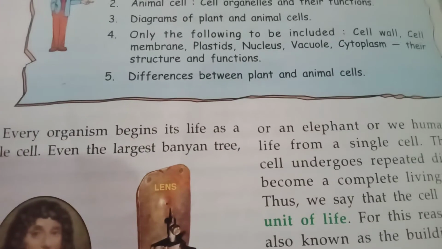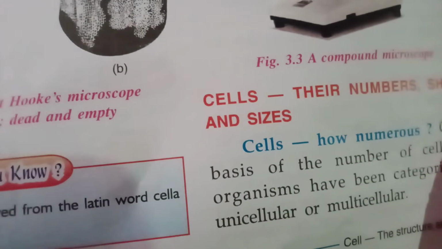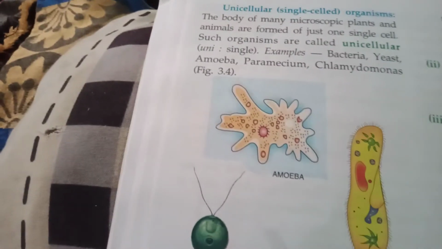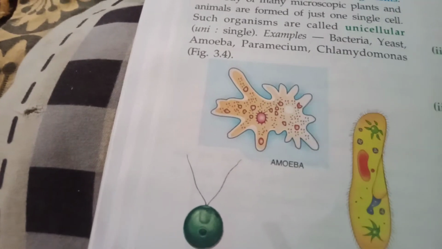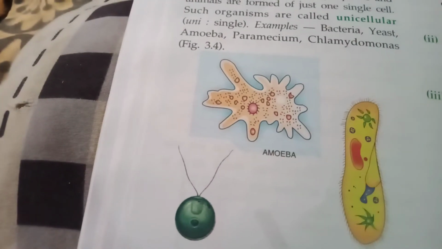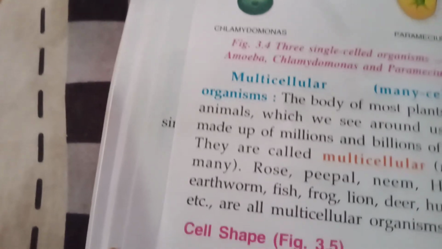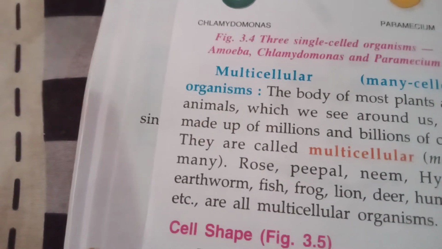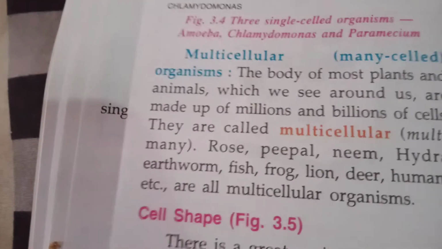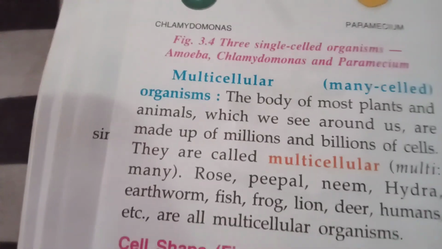So, just now we have done the number of cells, that organisms can be named as unicellular or multicellular. Okay, this is what we have done here. And unicellular examples are single-celled organisms. They are just made up of a single cell. Very common examples are bacteria, amoeba, yeast, paramecium and chlamydomonas. Okay, then we have multicellular organisms. All the other organisms, whether they are plants, fruits, flowers or human beings, all of them are multicellular organisms.